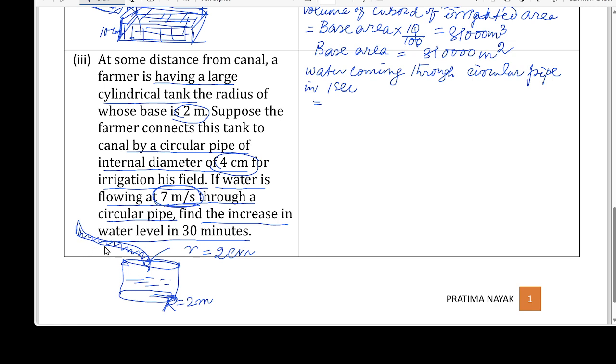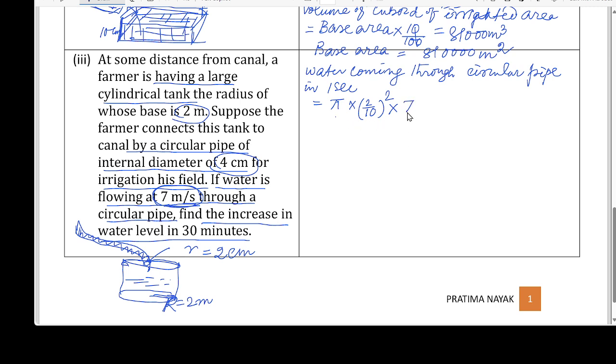The circular pipe is in shape of cylinder, so its volume is pi r square h. R is 2 centimeter. I'll write 2 over 10 because this is a cylinder. What is h? H is the speed of the water. That will be 7 meter.